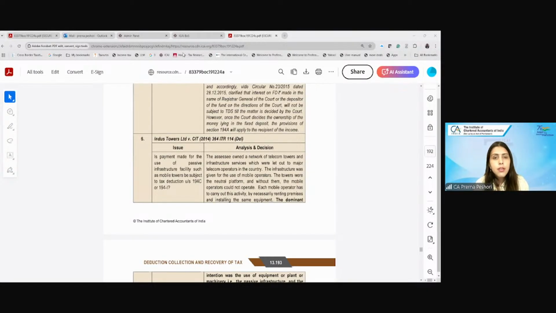Okay. Now, next is this Indus Towers case, which is by Delhi High Court. Again, the question is whether the payments for the use of the mobile towers will be subject to TDS under 194C or 194I. Now, how does this network operate?